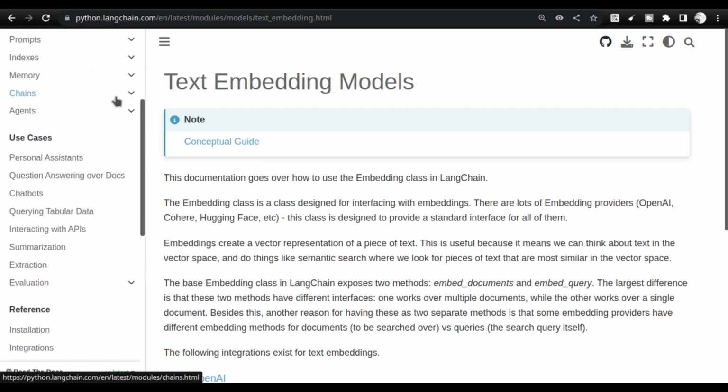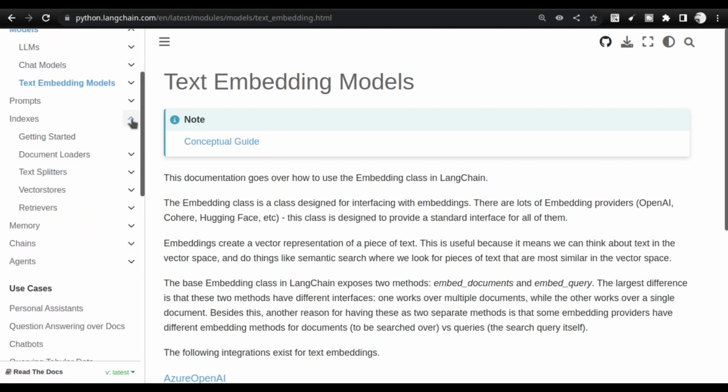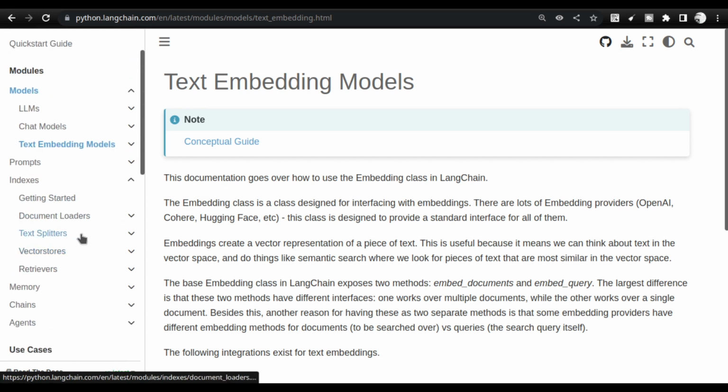And then if you scroll down, you will see indexes. Inside the indexes, you will see text splitters and vector stores. So what actually happens in reality is the text is getting split and then it goes to text embedding and then it comes back to vector stores.